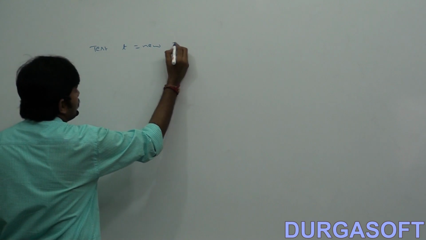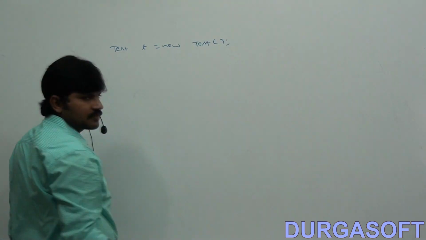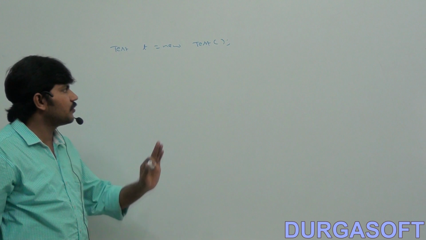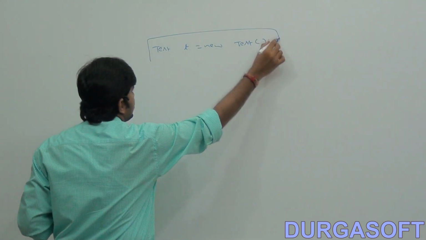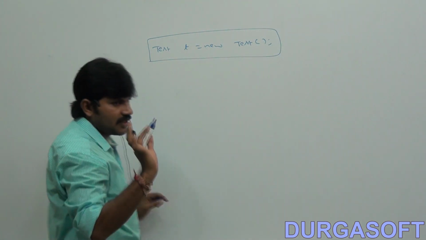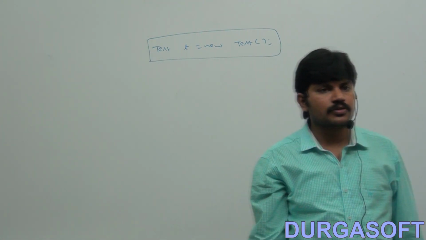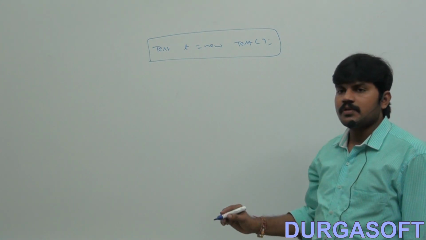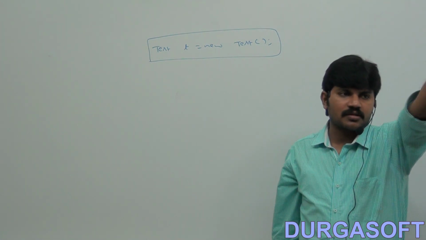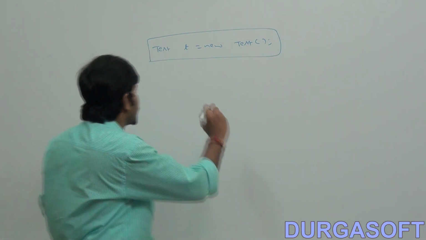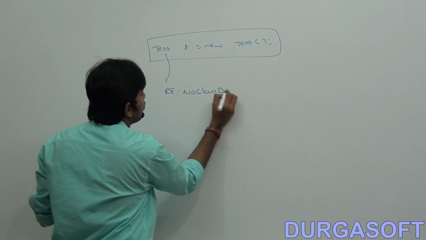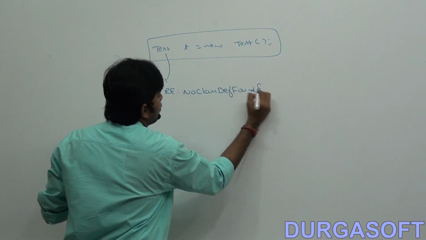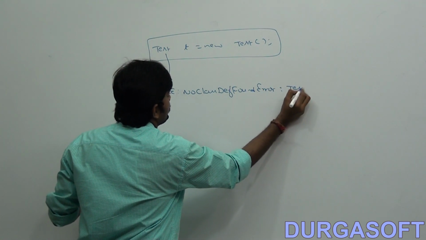Suppose Tester t = new Tester(). At runtime, if the Tester.class file is not there, as I am creating the object by using the new operator, then we will get a runtime exception saying NoClassDefFoundError: Test.